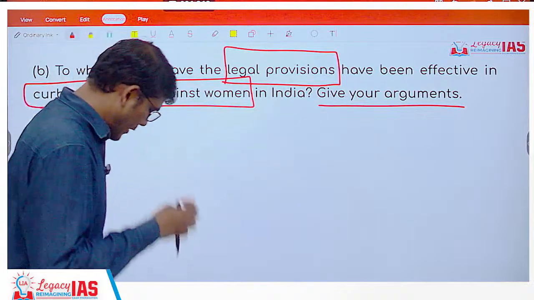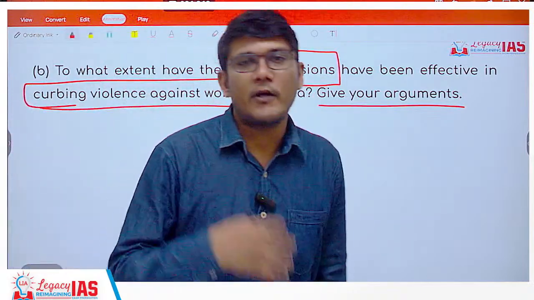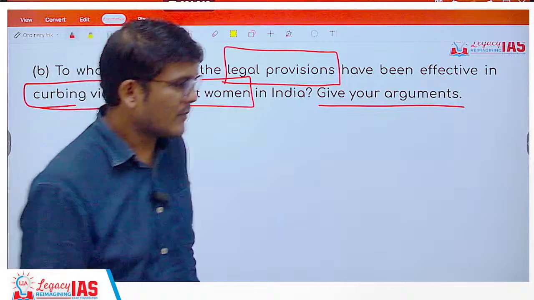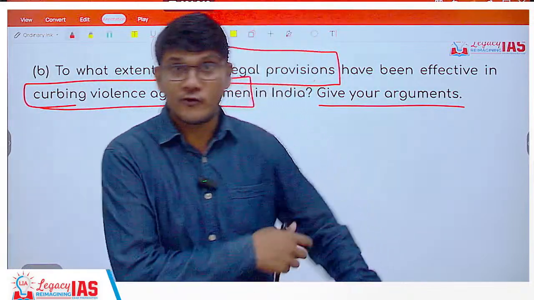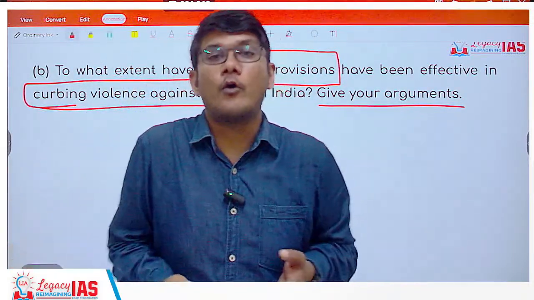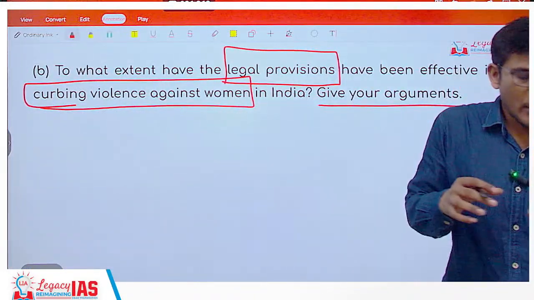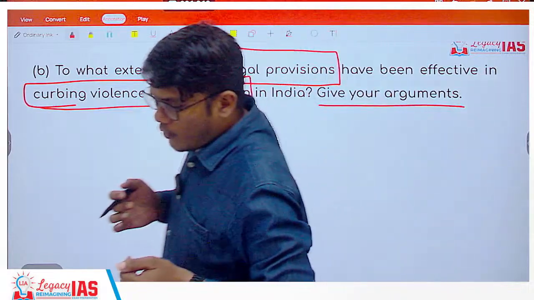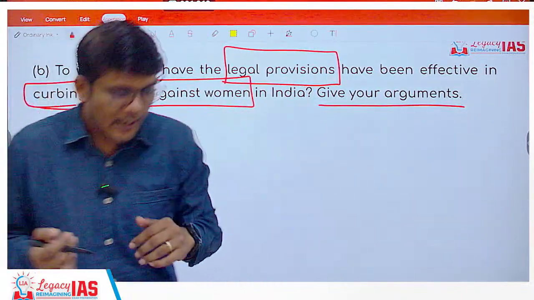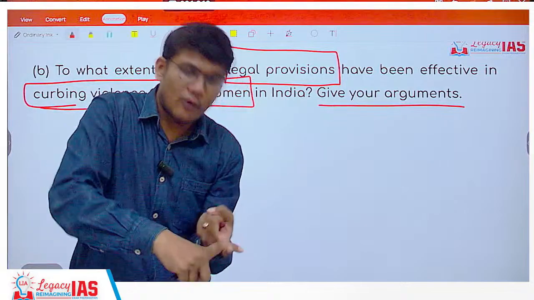At the same time, mention that even after this, what is the rate of conviction, and still the Me Too movement was there, in which so many people came out. Why? Because even though the law is there, they are so unequal, discriminated and powerless that they are not even aware of the law.